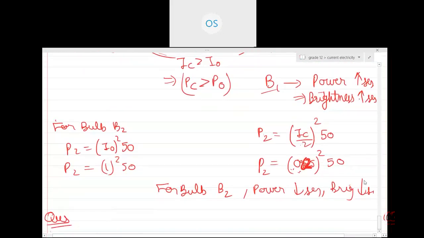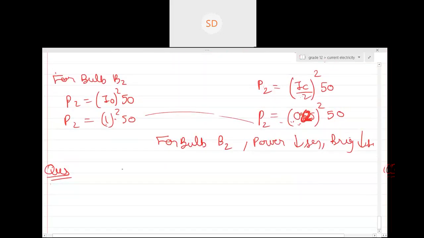And you observe that the power has decreased as compared to the previous case. You don't need to calculate anything. This is 1 square, this is 0.625 square. Obviously P2 will come out less as compared to the earlier P2. The power has decreased. That's why option C is correct. Okay, sir. Now the homework questions.